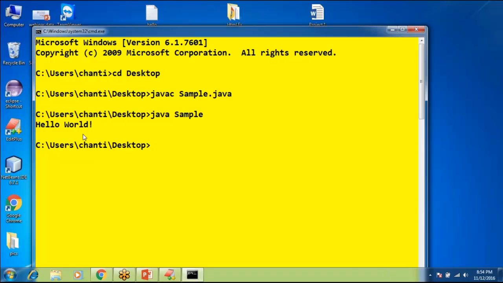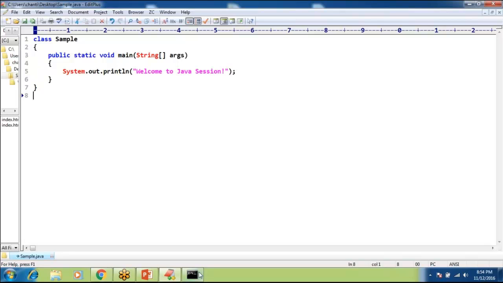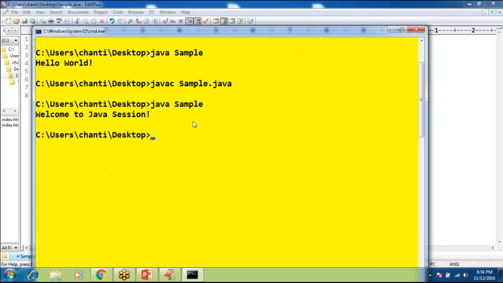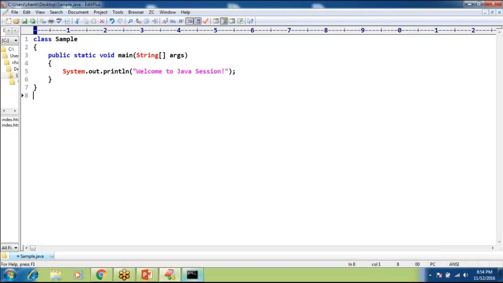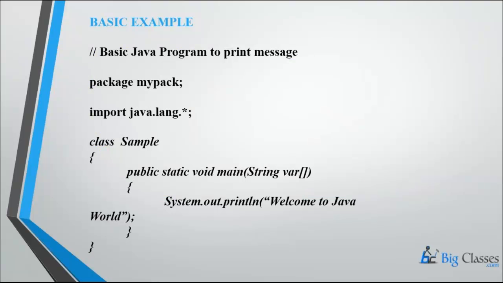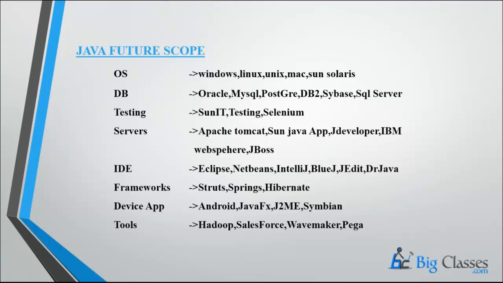See what output we are getting. Hello. Well, I think the program was not saved. Let me save the program again and compile it again. See, Welcome to Java session is the output. So this is the way of writing and running a Java program. Before that, you need to install JDK on your system. This is the sample program execution.